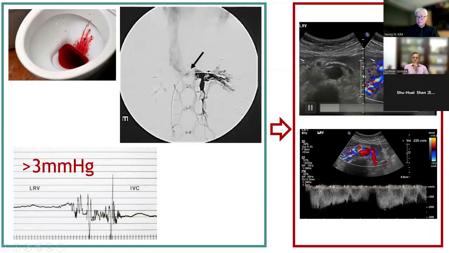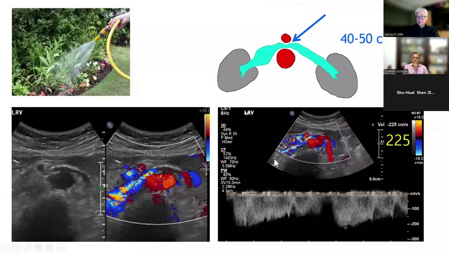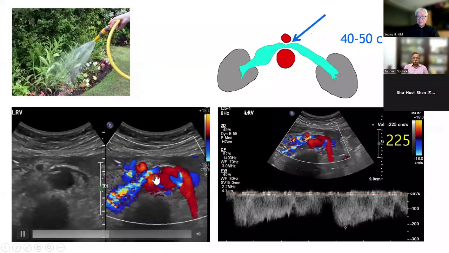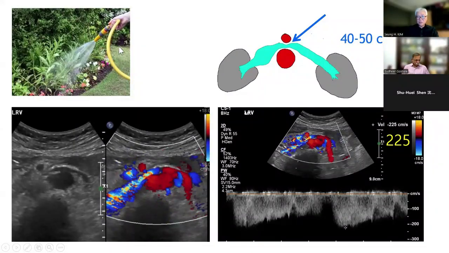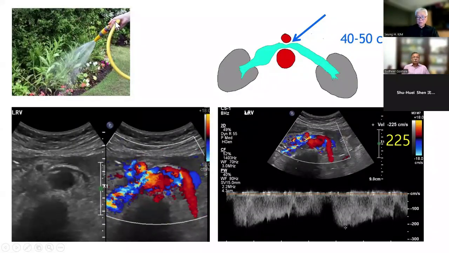Doppler ultrasound is now the primary technique to make a diagnosis of nutcracker syndrome. It's like this phenomenon, like jetting water using a watering hose.